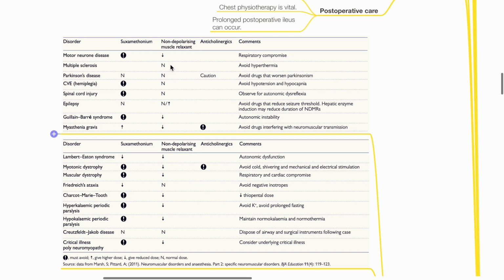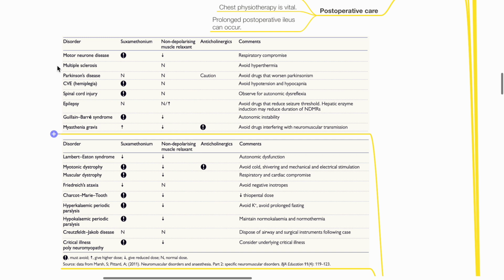Proceed with normal dose for other neuromuscular disorders. Avoid anticholinergics in myasthenia gravis and myotonic dystrophy. Use anticholinergics with caution in Parkinson's disease. Other comments: for motor neuron disease, there may be respiratory compromise.